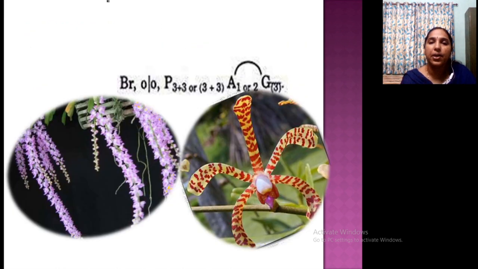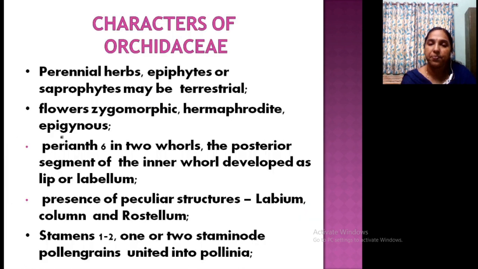See, this is a typical floral formula, bracteate. You have to write it compulsorily. Zygomorphic, perianth or tepals 3+3, may be free or united. Androecium 1 or 2, that is only functional. Then gynoecium 3, inferior. On the upper side you can draw the line for inferior. It is fused, androecium and gynoecium, gynostegium or gynostemium. This is the tiger spider orchid. Okay. This is the typical Vanda.